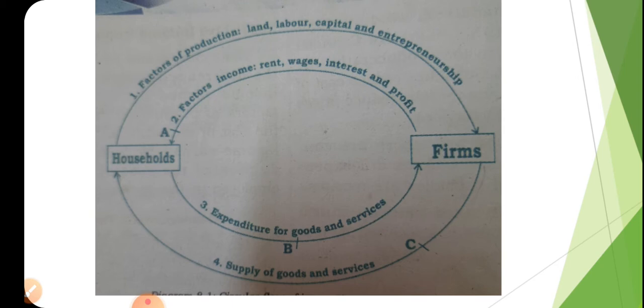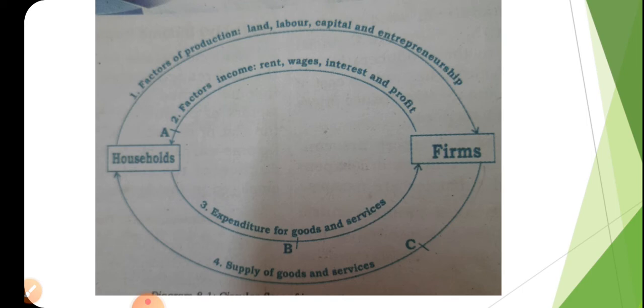Thus the circular flow is completed. In short, we can say that the flow of factors of production, the flow of factor payment or factor income, flow of expenditure and flow of goods and services between the household and firms is called the circular flow of income.